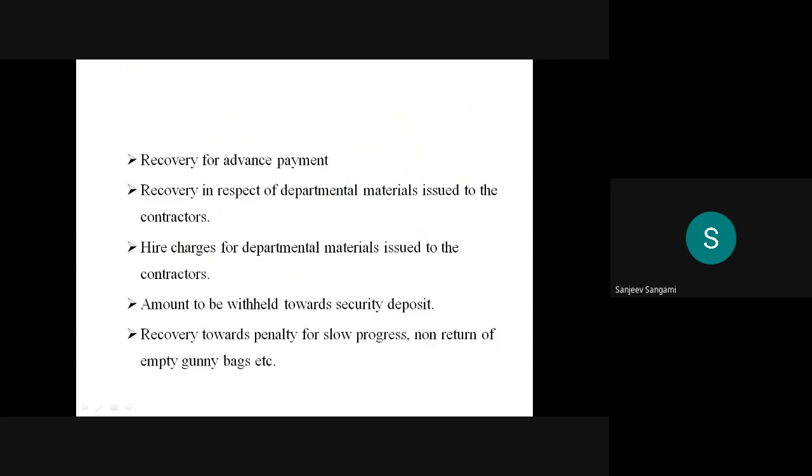Suppose any materials were issued to the contractor, that has to be deducted and recovered. The hire charges for departmental materials issued to the contractors. The charges will be made to the contractors when he is hiring things. Then the amount to be withheld towards the security deposit.